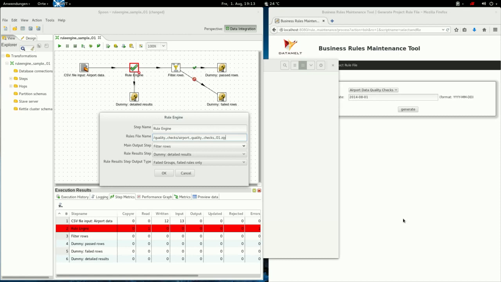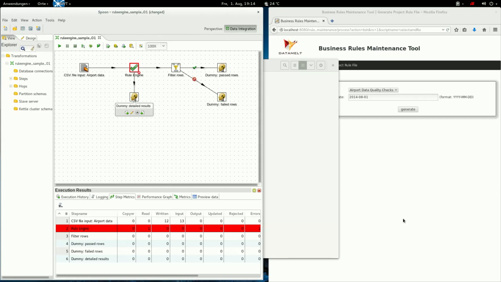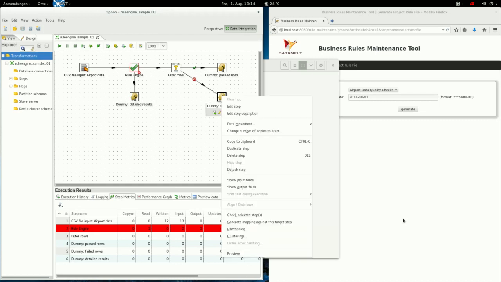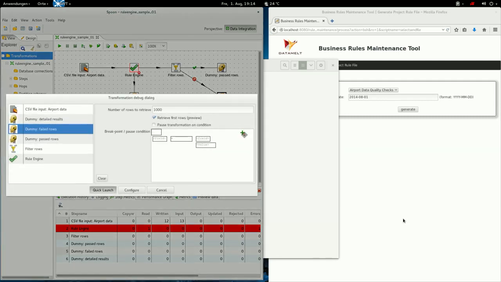The output, the main output, will go to the filter row step, and the detailed results will go to the dummy step. Okay, we save it, and now we're ready to run it. Well, actually, let's see in the preview what arrives here at the dummy step, where all the failed rows arrive.